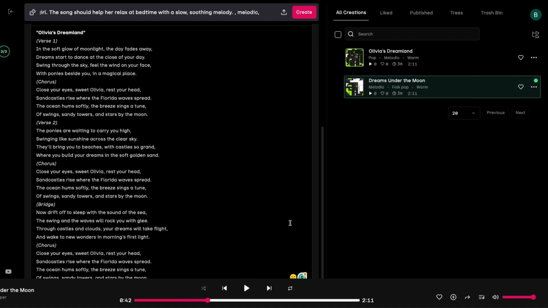Oh, those are two really great lullabies. Both of them are soft and sweet, which is what you're looking for in a lullaby, and they definitely capture the essence of what I was looking for in our made-up daughter, Olivia.